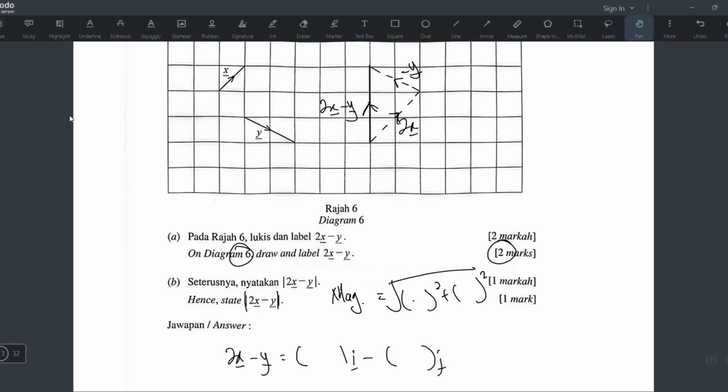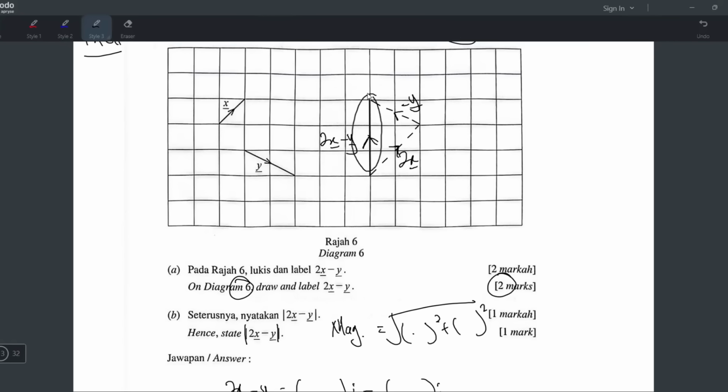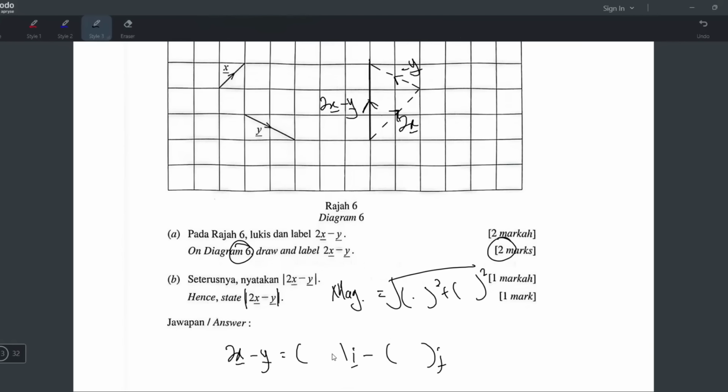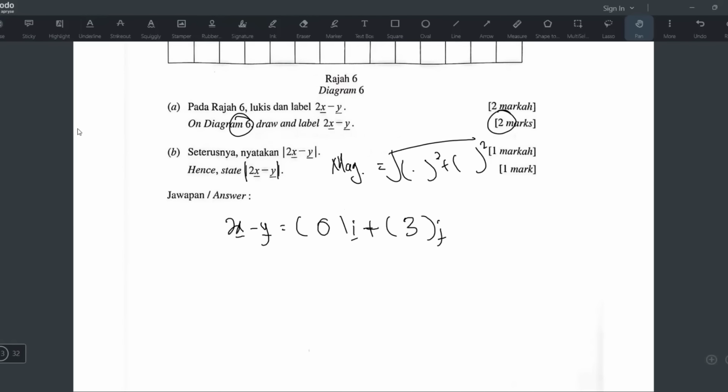So how do you find that? Very easy. You have the 2x minus y here, and you already draw it in the square grid. And I told you, square grid can definitely be converted to ij. Just find out how many horizontal movement and vertical movement. So for this, you can see its i is 0, because there's no horizontal movement. So 0i. Plus how many j? 1, 2, 3. 3 units. Upwards, so plus 3j. 0i plus 3j. So now it becomes 0i, which is just 0. Okay, I'll write the 0 anyway, and then plus 3j.